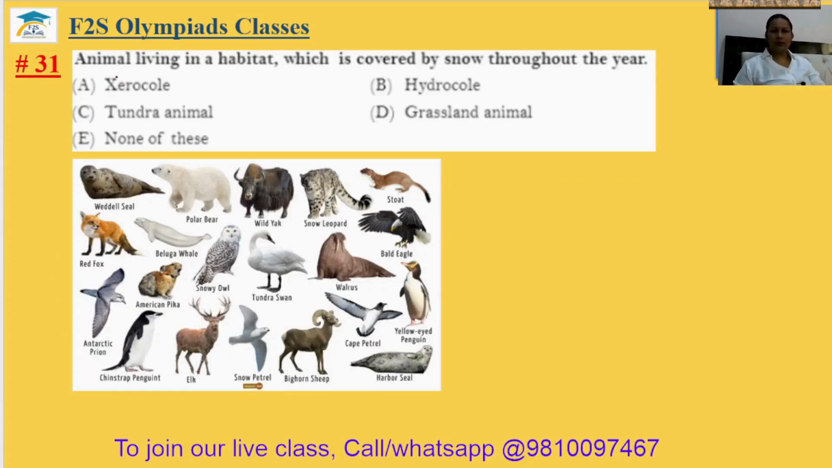Question number 31. Animal living in habitat which is covered by snow throughout the year. Zero cold, no. Hydro cold, no. Tundra animal, yes. 31 answer will be option C.